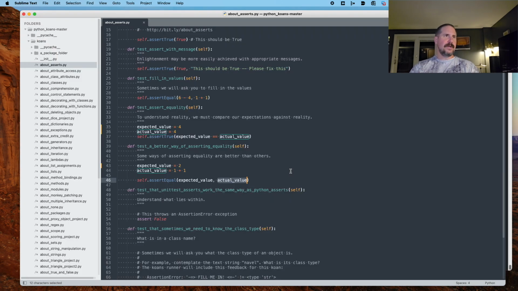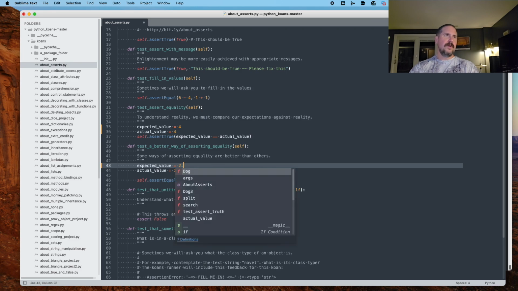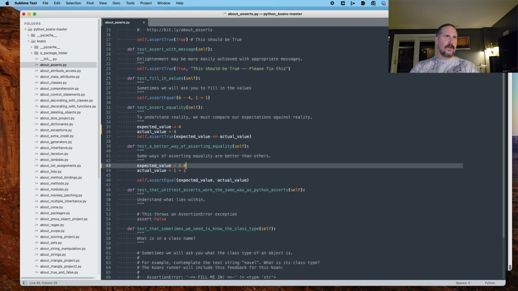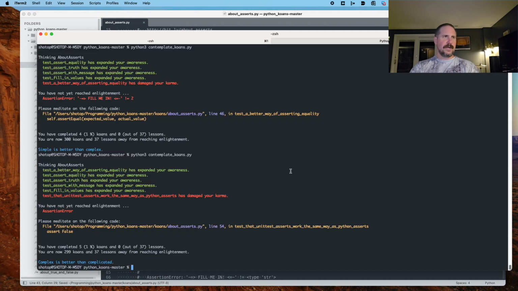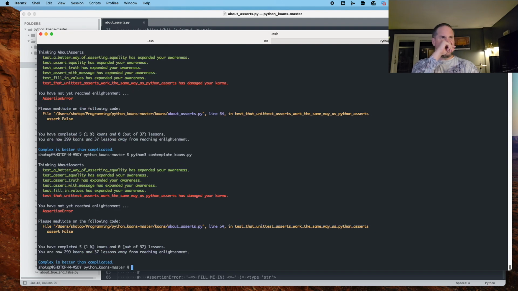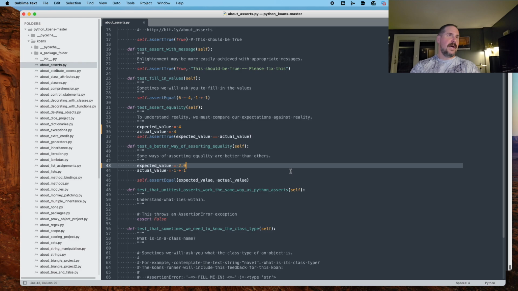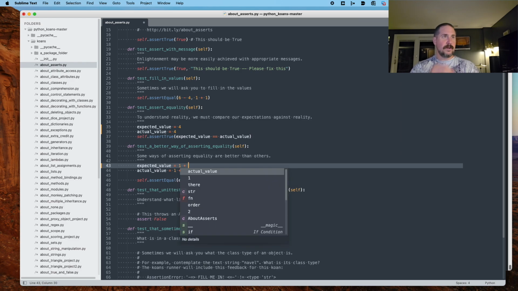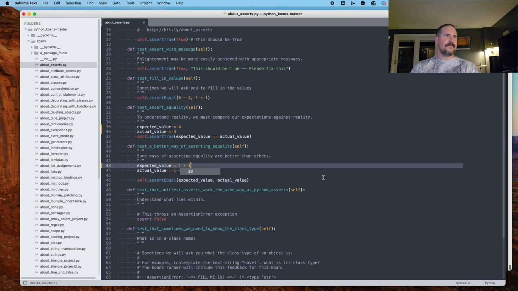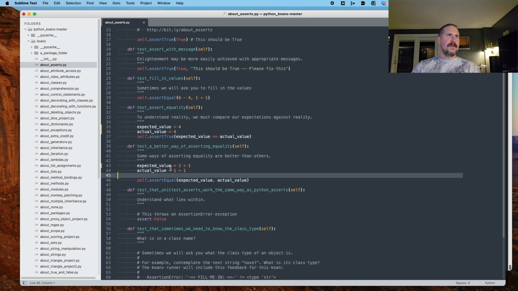I am curious, does 2.0 assert equal 1 plus 1? Again, with the float scenario. And it does. So there we go. All right, moving on. So we'll just make this 1.1 plus 1 to match the other value.